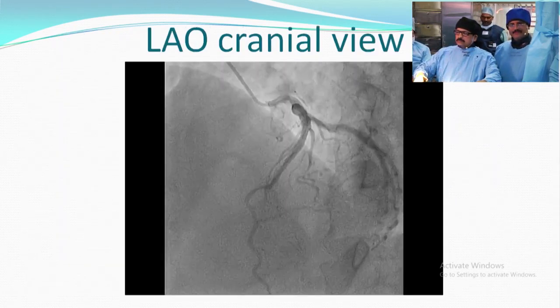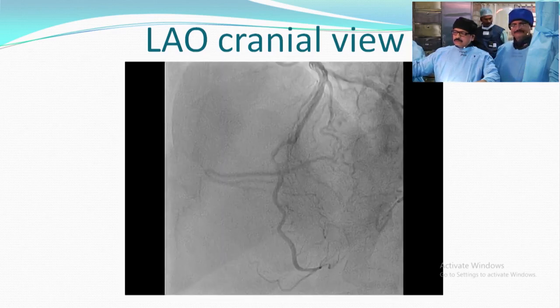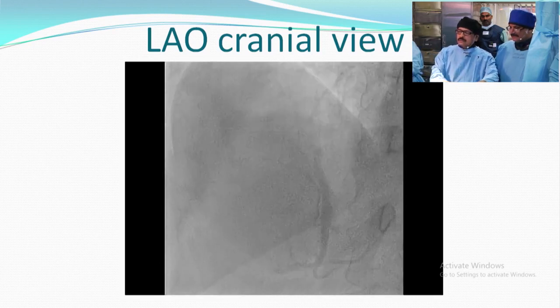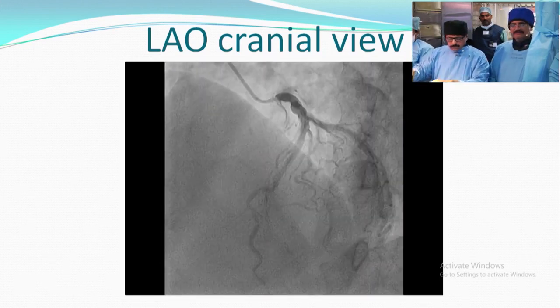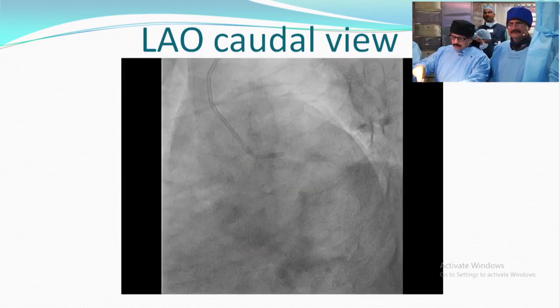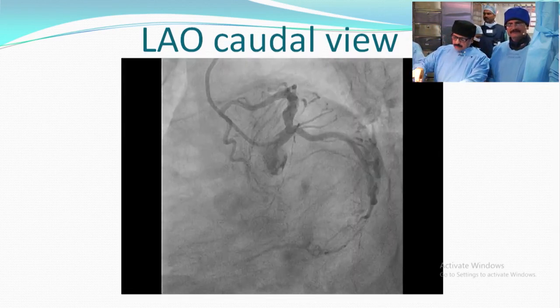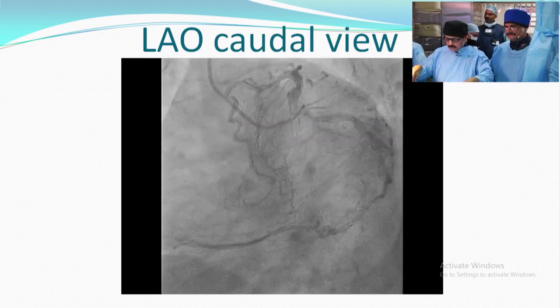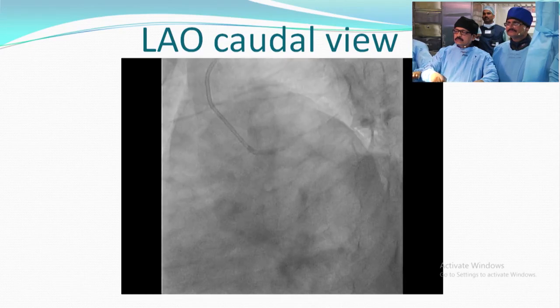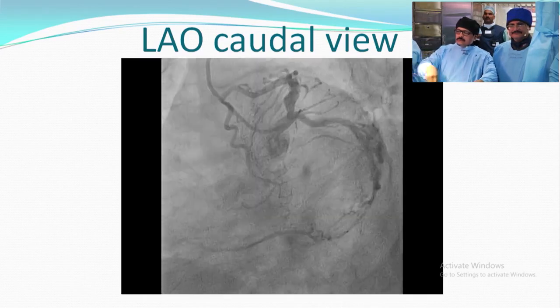LAO cranial view shows distal RCA total occlusion, and we can see the distal end of the CTO ends at the bifurcation of PD and PLV. The LAO caudal view also shows retrograde filling of the RCA from the left system, and the CTO ends at the bifurcation point.